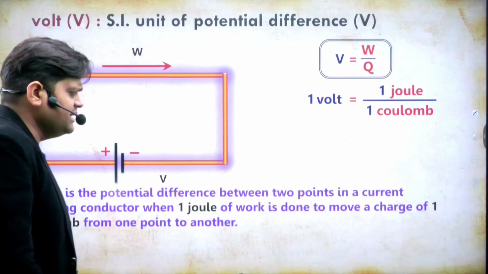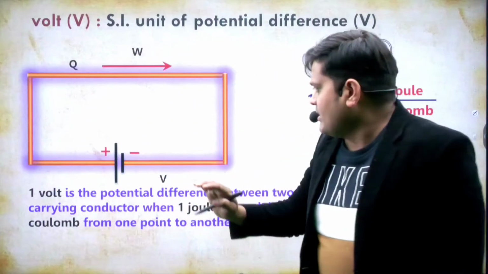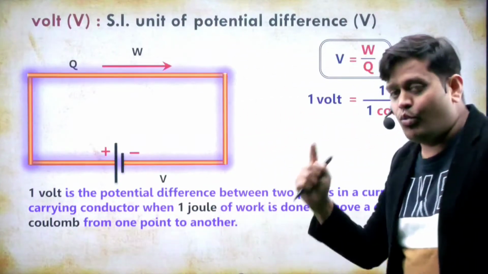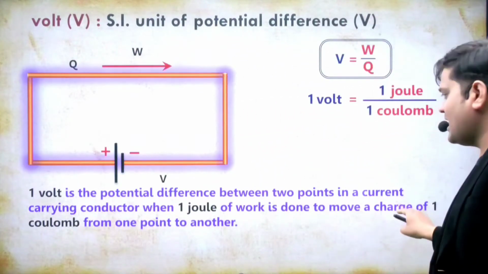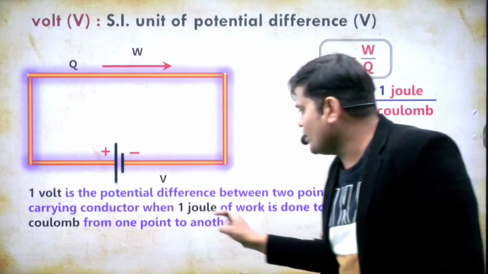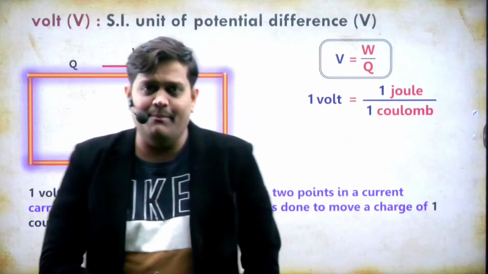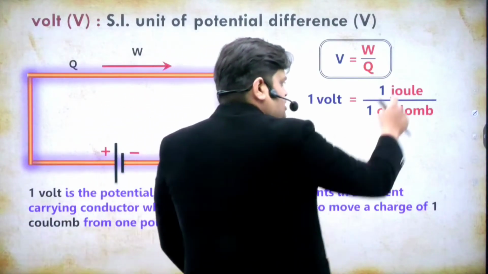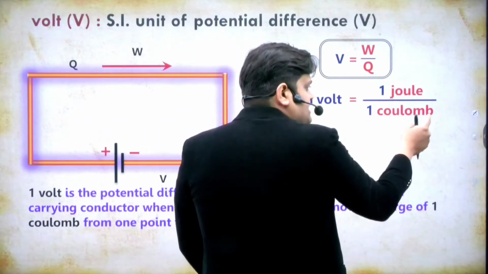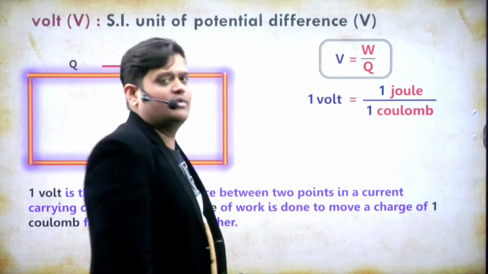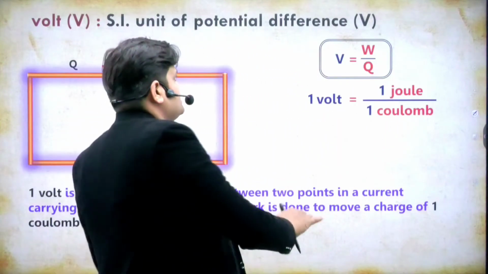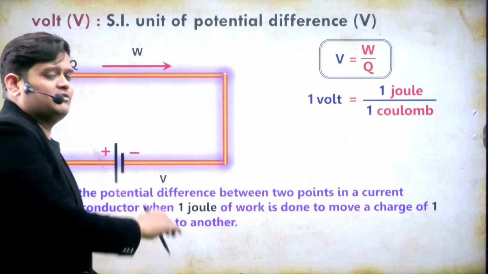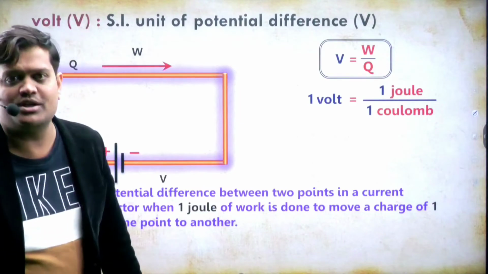Listen again. 1 volt is the potential difference between 2 points in a current carrying conductor when 1 joule of work is done to move a charge of 1 coulomb from one point to another. Then the potential difference is 1 volt. Is it clear? The concept of potential difference: what is the potential difference, what is the formula of the potential difference, and what is the SI unit of the potential difference?